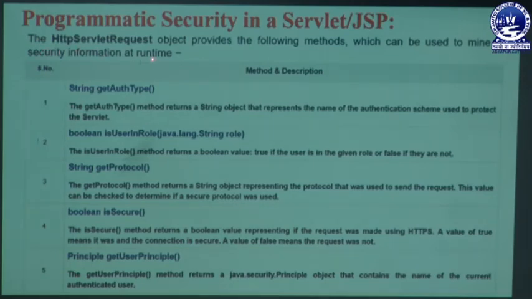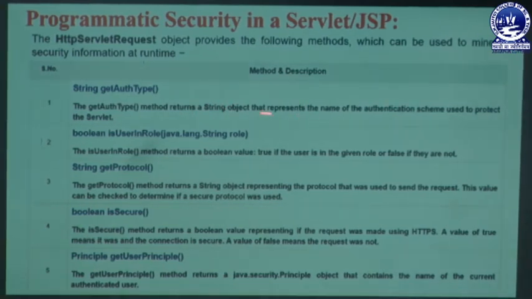Here the HttpServletRequest object provides some methods. The method named getAuthType, meaning authentication type, returns a String object that represents the name of the authentication scheme which is used to protect the whole Servlet program or JSP program.